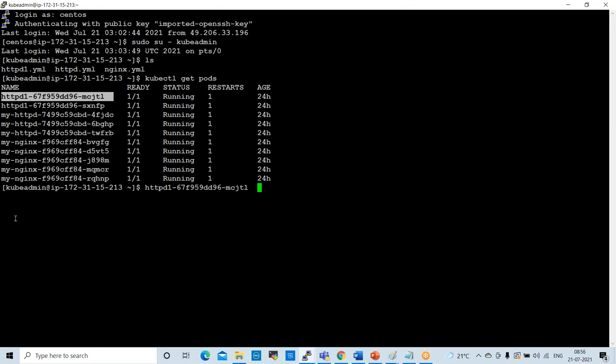Okay, and also tomorrow we'll check inside of the pod how many containers are there, how to log into the container, what are the applications available inside of the container, we'll try to understand, and how to delete the deployments. And also we'll cover one concept which is volumes, persistent volumes available in Kubernetes, that also we'll cover tomorrow.